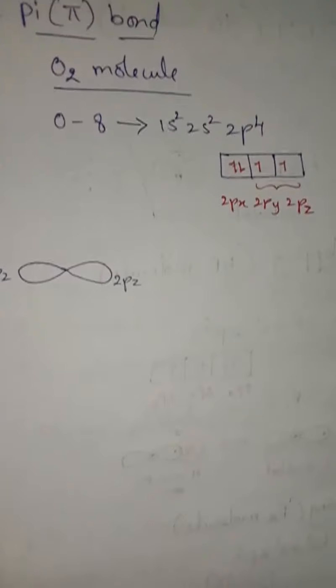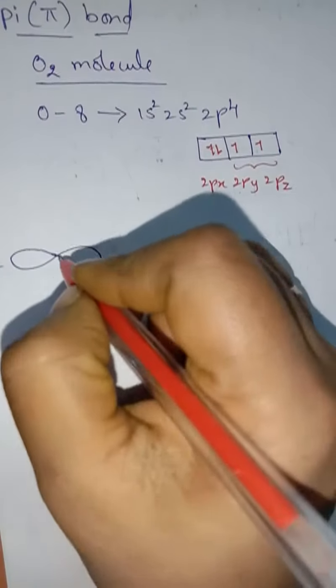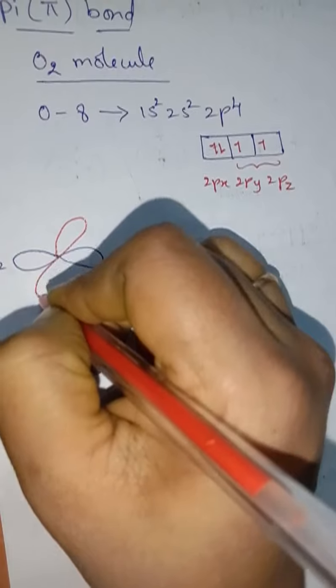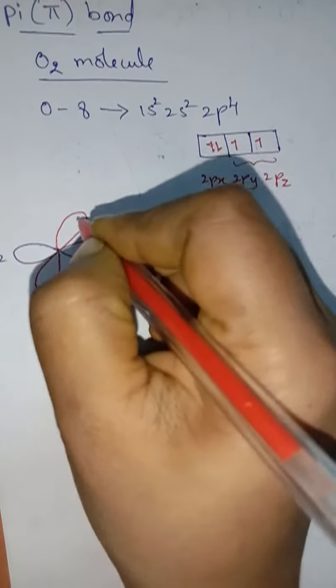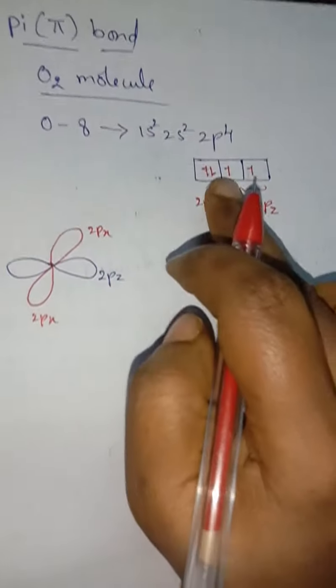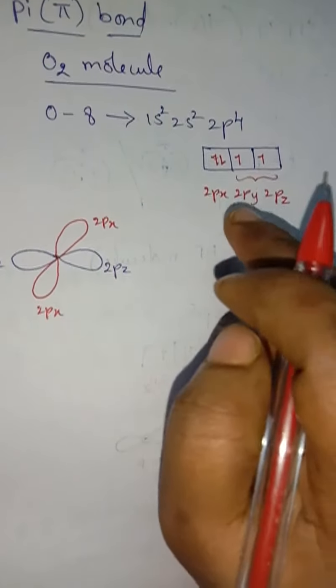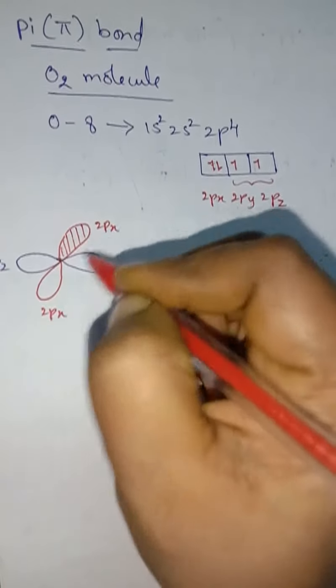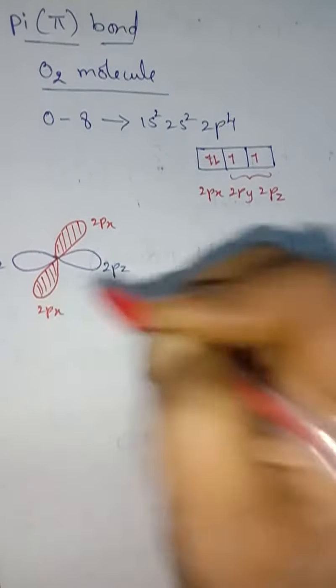Next, 2px, dumbbell shaped. Okay, draw it properly. This is 2px. So 2px, it is completely filled, isn't it? It is completely filled with 2 electrons. So share this 2px to avoid confusion.